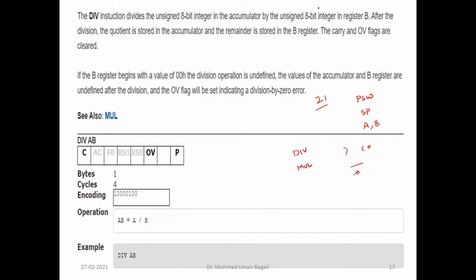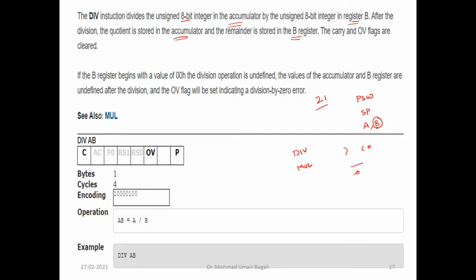The division instruction will divide the 8-bit integer in the accumulator by the unsigned 8-bit integer in register B. So the denominator should be in B and the numerator should be in the accumulator. After the division, the quotient will be stored in the accumulator and the remainder will be stored in the B register. That is why we have one more CPU register called the B register.